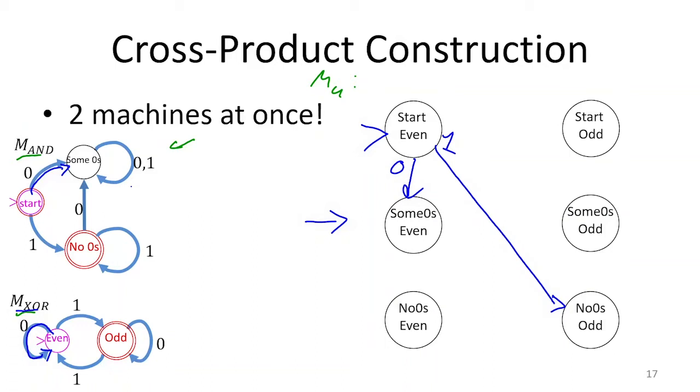If we're in some zeros even, where do we go on a 0? So some zeros and even. On a 0, some zeros goes back to some zeros, even goes back to even. So some zeros even goes back to some zeros even. On a 1, where does some zeros even go? So some zeros even goes to some zeros odd on a 1. And we can repeat this for all of these pairs.